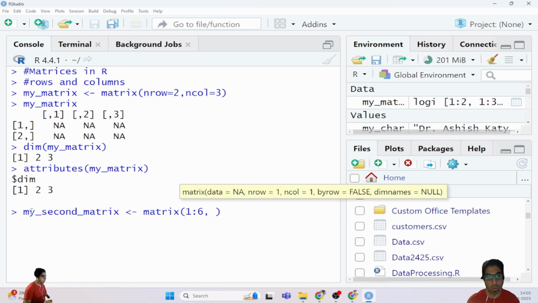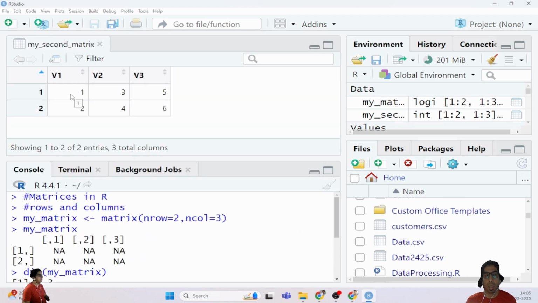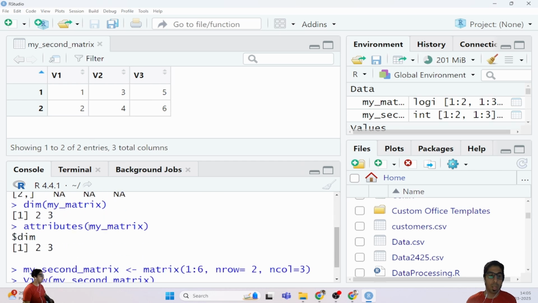So in this case again, 6 values are there, we have to make corresponding rows and columns. So 2 3 is 6 or 3 2 is 6, all the things are there. So n row is equal to 2 and n col is equal to 3. So 2 into 3, that is 6. It automatically assigns my second matrix. In this case, you can see the values 1 2 3 4 5 6. So here it is filling the matrix in the form of columns. We can define in the future how we can fill the values row wise, or how we by default fill the values in columns.